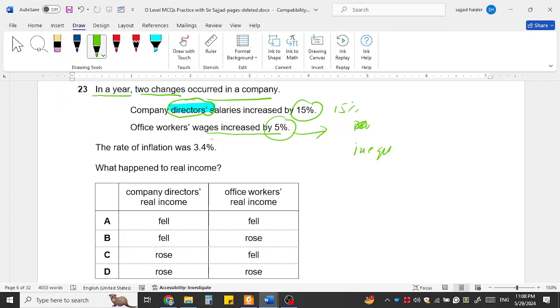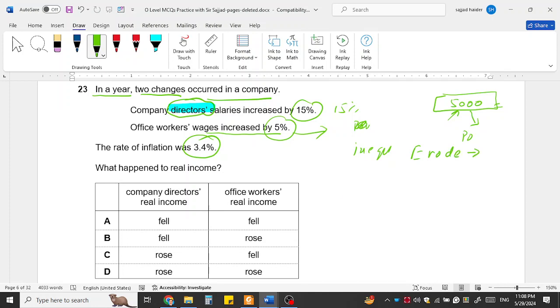The rate of inflation was 3.5%. Inflation usually erodes money. By looking at a currency note, you will see that it's 5,000, but after inflation its purchasing power reduces. It cannot buy goods worth 5,000; rather it buys fewer goods than 5,000 rupees because of inflation. So inflation reduces the value of money.